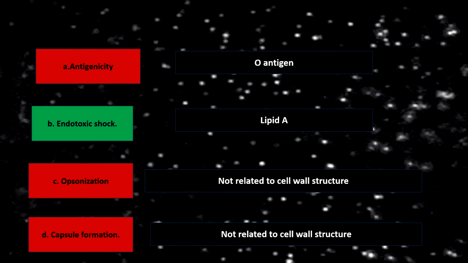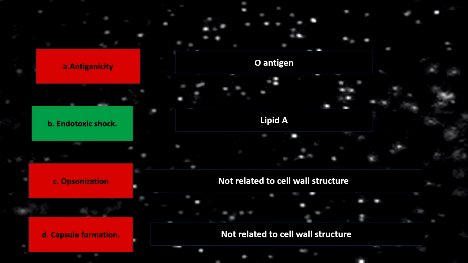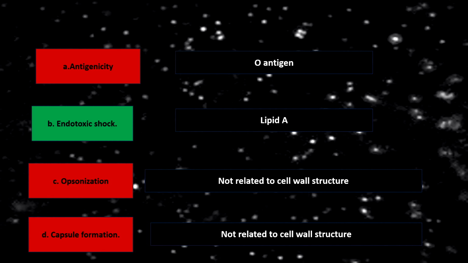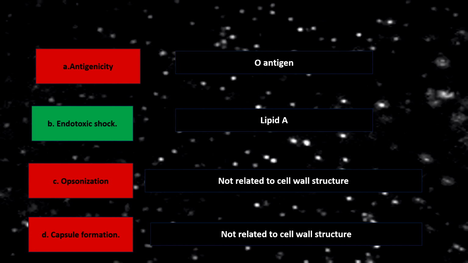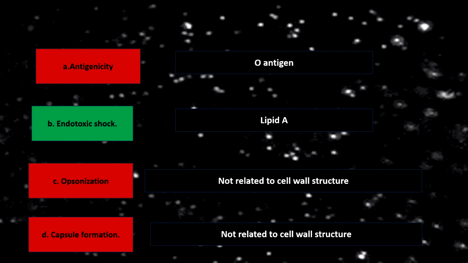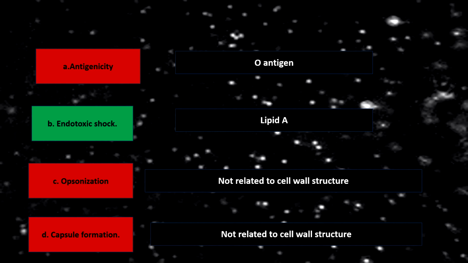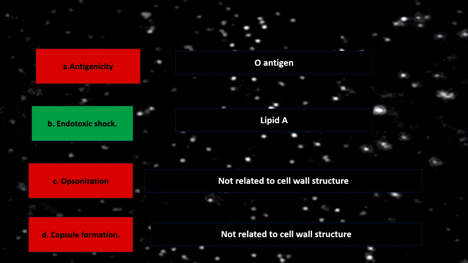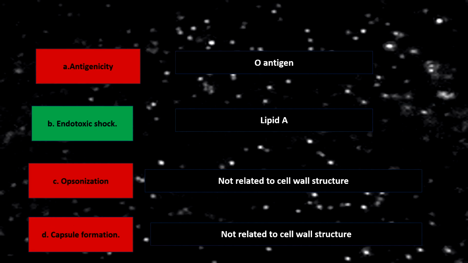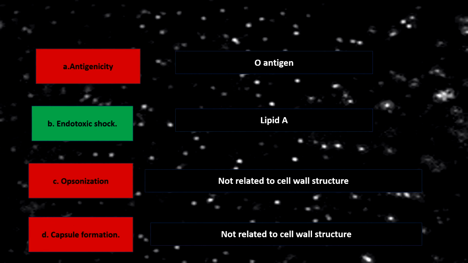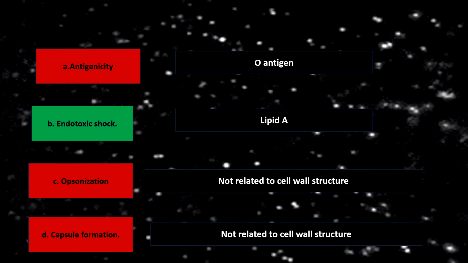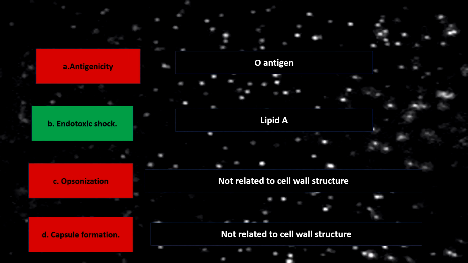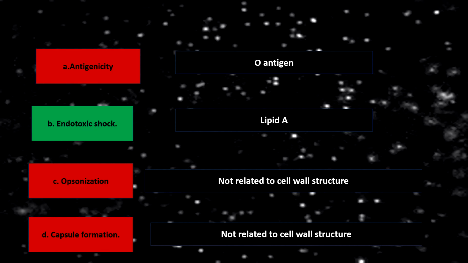Option C, opsonization. What is opsonization? It is the engulfing of the organism by our immune system. So in opsonization there is no role of the bacterial cell wall. It is entirely the role of our immune system, our antibodies, which are responsible for opsonization. Option D, capsule formation. Capsule is a separate entity. In some bacteria there is an outer covering external to the cell wall. This is known as capsule. Capsule production is not related to the cell wall structure of any bacteria.